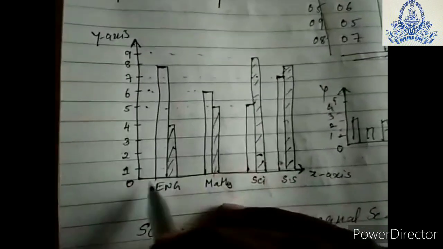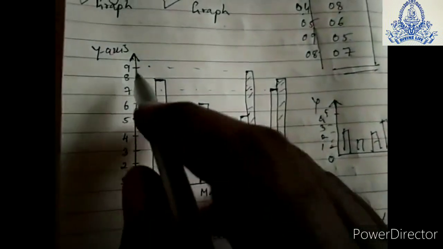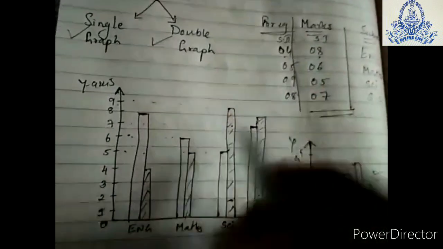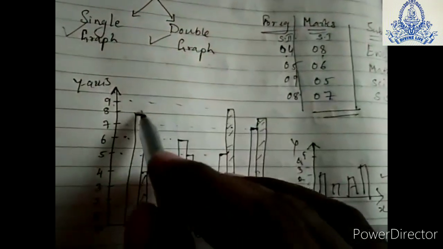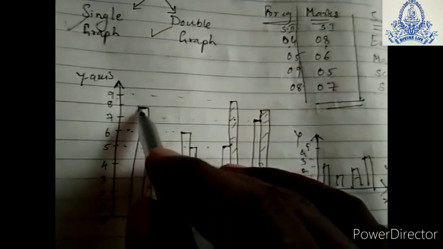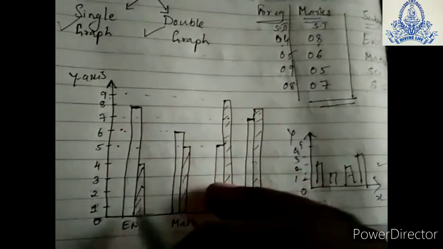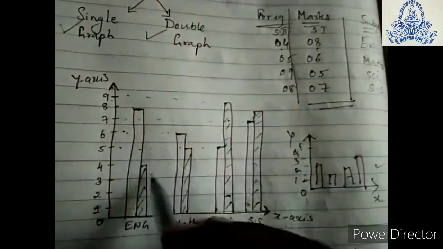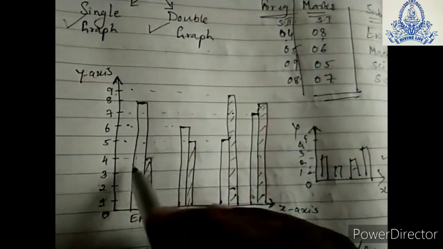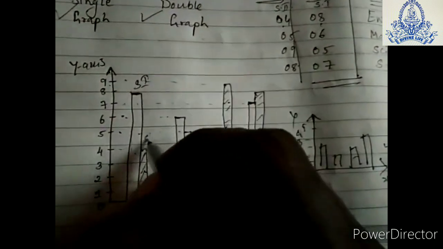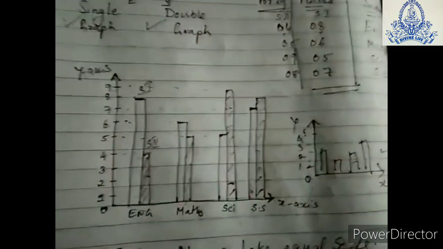So here it is semester 1, 8 marks in English, semester 2, 4 marks. So we have to put 0, 1, 2, 3, 4, 5, 6, 7, 8. This is the marks out of 10. In the first term 8 marks, so we will take 8 and draw a bar. Second term 4 marks, so at 4 we will take a bar. So this is the difference between the first term, or first semester, and the second semester marks, as you can see.